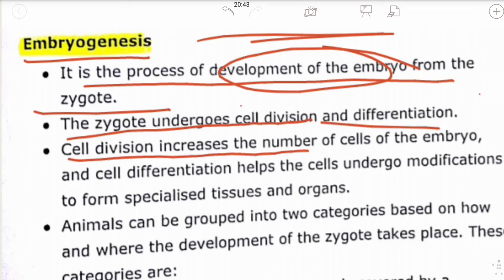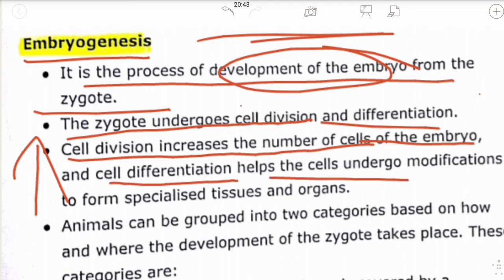Cell division increases the number of cells of the embryo, whereas cell differentiation helps the cells undergo modifications to form specialized tissues and organs for the development of the baby.